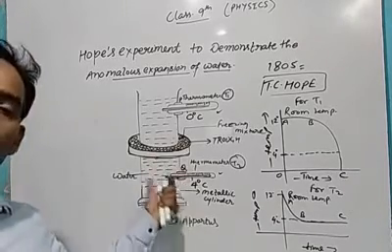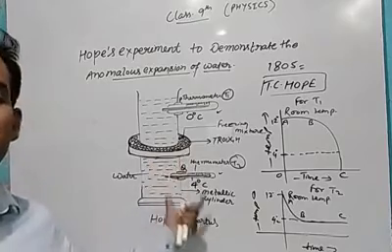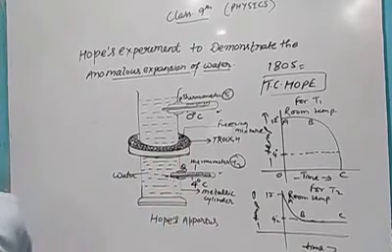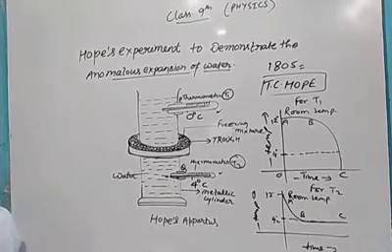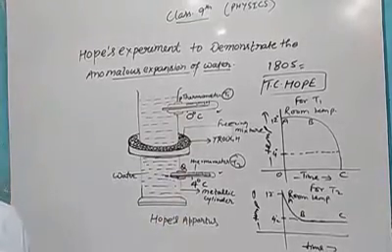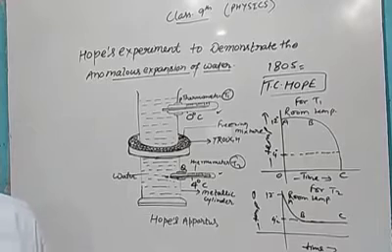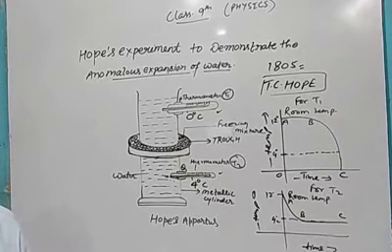I told you the cold water comes down because its density is more. And warm water from the bottom rises up to take the place of the cold water. Thus, by convection, water of the lower part cools, so the reading of the lower thermometer T2 falls rapidly.